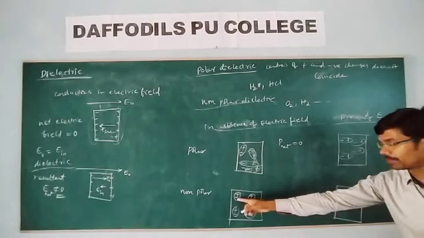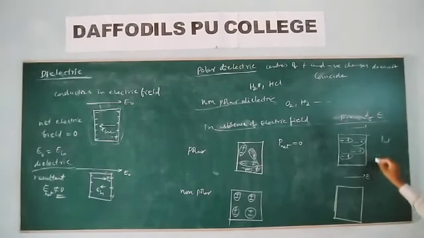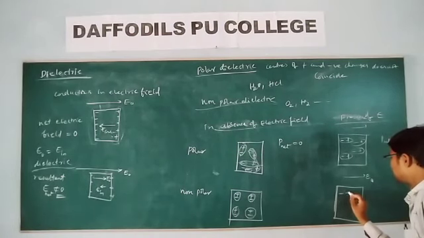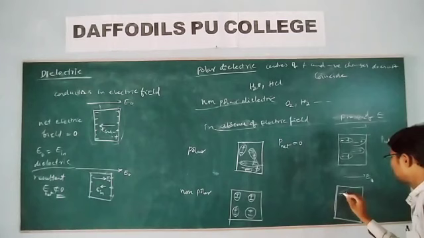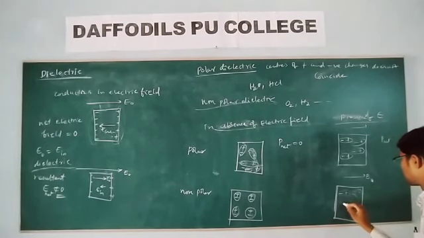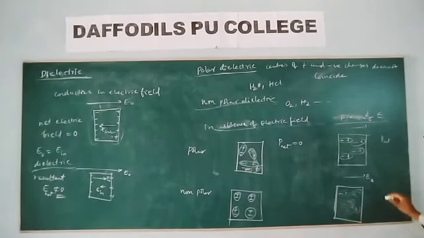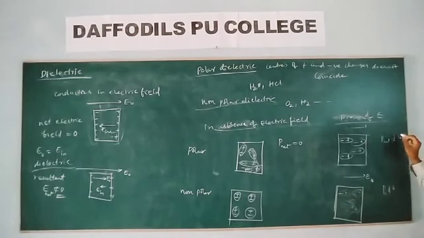So look at this, positive charge in the direction of the electric field, and these dipoles develop some dipole moment. So net dipole moment is not zero.